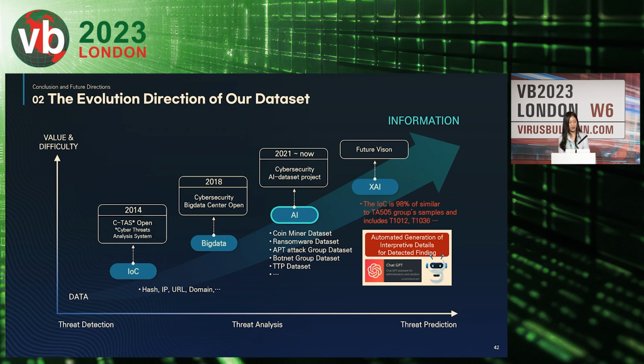KISA has been sharing cybersecurity data with the private sector since 2014. Initially, we shared merely IOC data for detecting and blocking. But now we have extended our scope to share data that can also be utilized for AI or big data analysis.